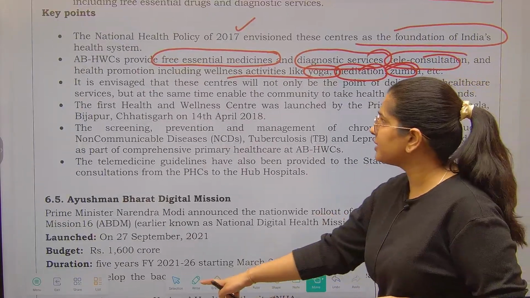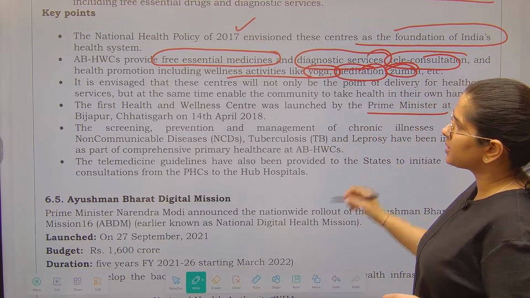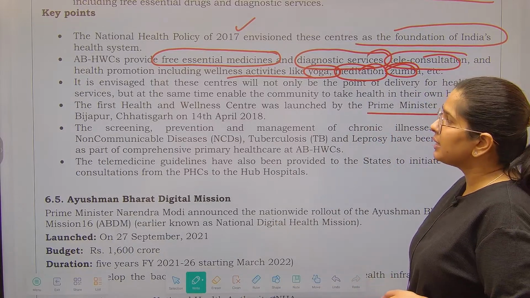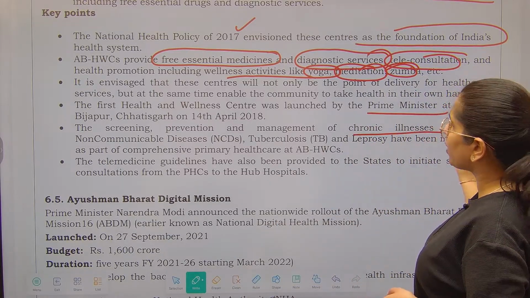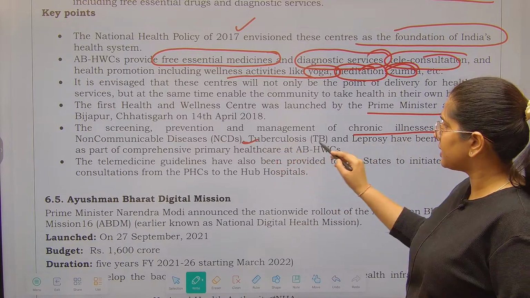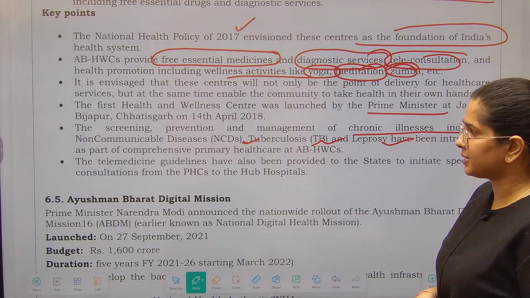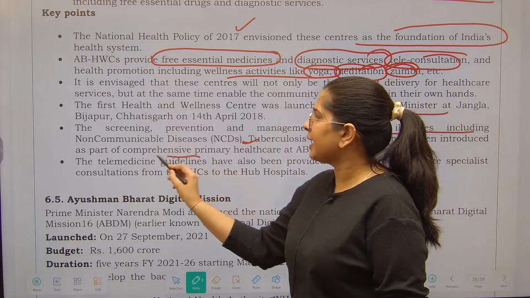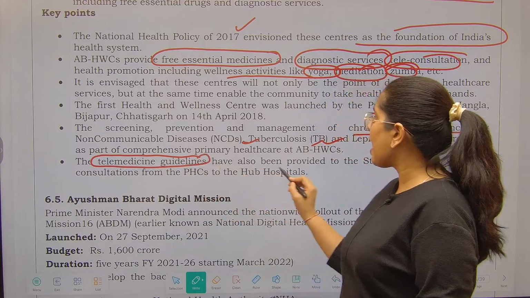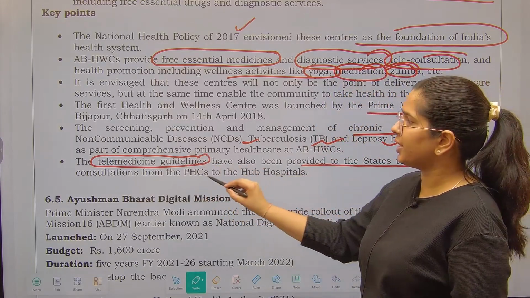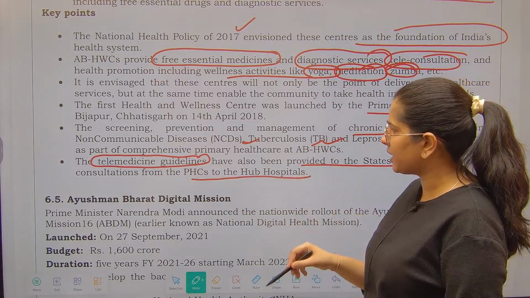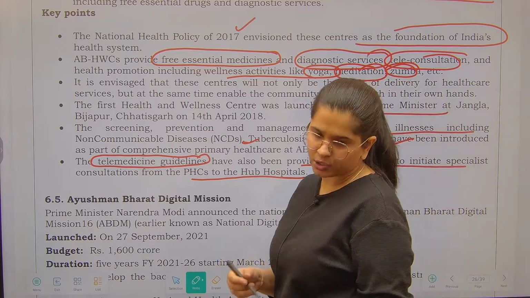The first Health and Wellness Center was launched by the Prime Minister in Bijapur, Chhattisgarh. The screening, prevention, and management of chronic illness like non-communicable diseases, tuberculosis, and leprosy have been made part of the primary health system. And telemedicine guidelines have been provided to the states to initiate specialist consultations from the PHCs to the hub hospitals.